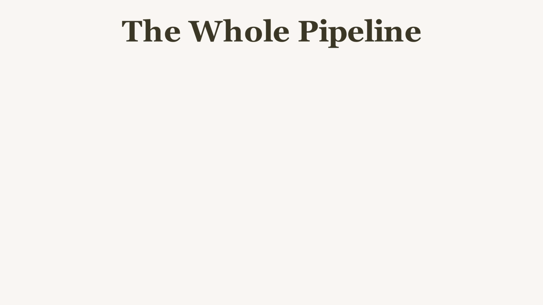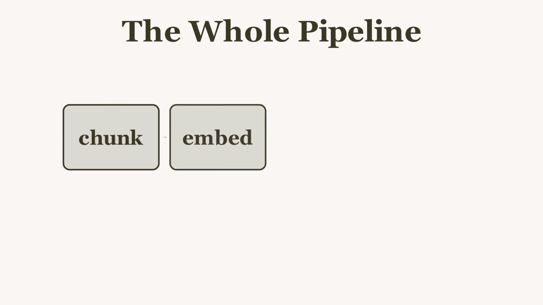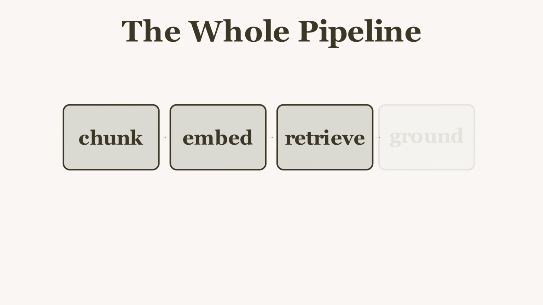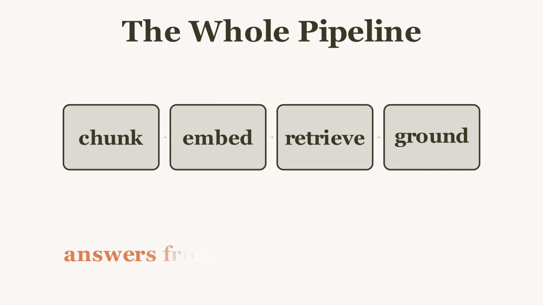So that's RAG end-to-end: chunk, embed, retrieve, ground. PyTorch does the heavy part, turning text into vectors and finding the nearest ones with a single multiply. The model never had to memorize your PDF, it just had to read the 4 passages you handed it. Same model, but now it answers from evidence you can point to.